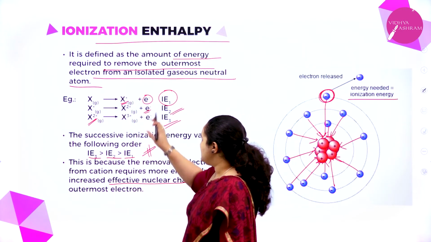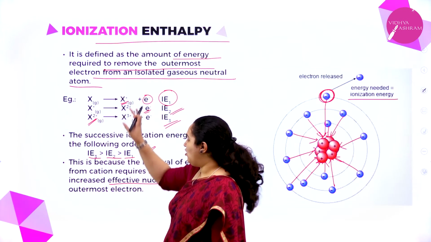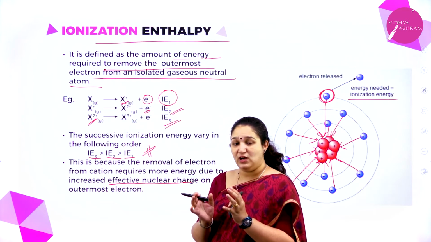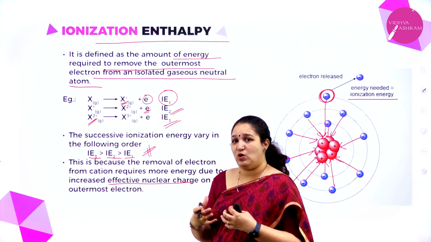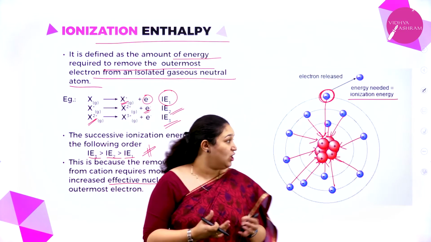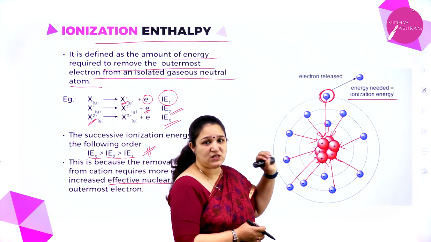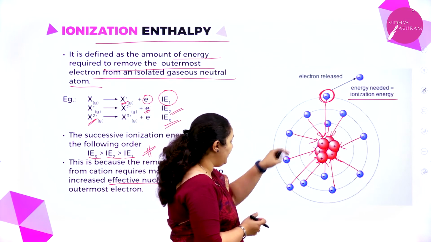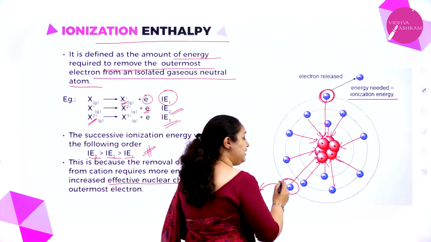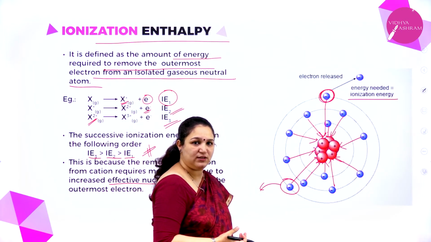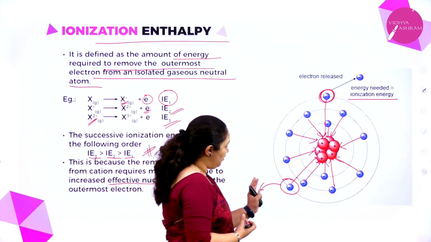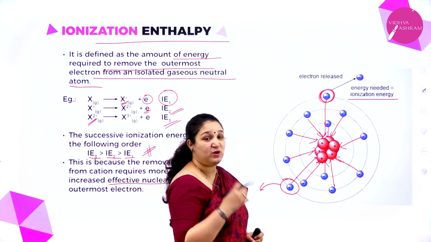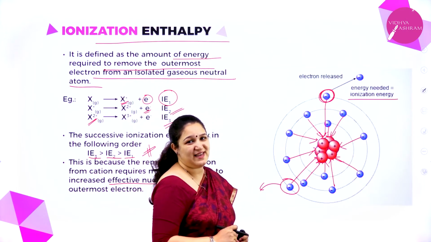So what happens is, when I remove the first electron, I get a cation. I told you the electron cloud will shrink. Now each electron experiences more effective nuclear charge, and it is pulled more and more towards the nucleus. To remove the second electron, I require even more energy, because it is pulled very strongly towards the nucleus, since the number of protons is the same.